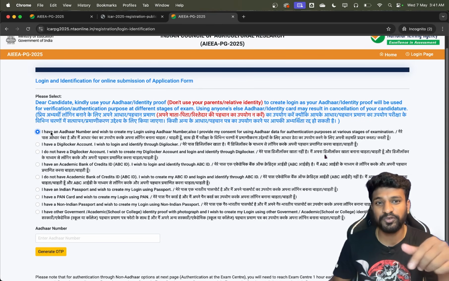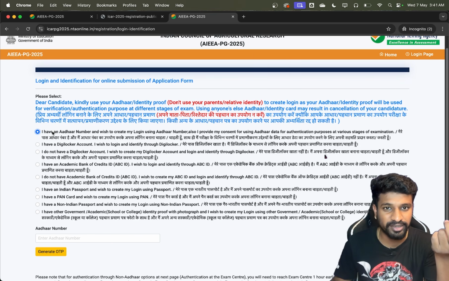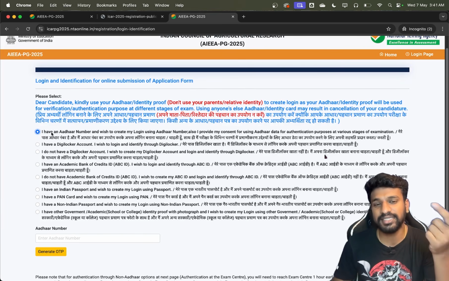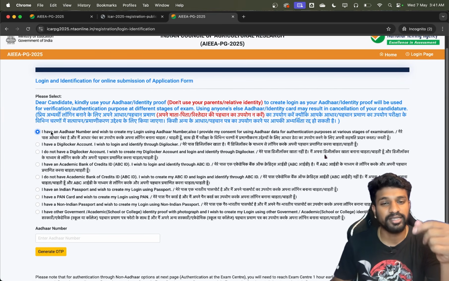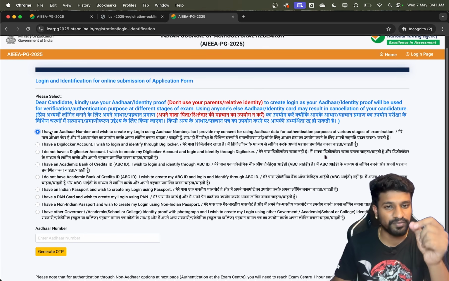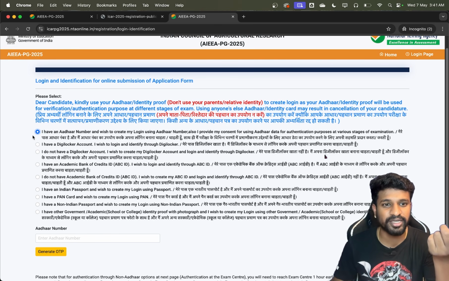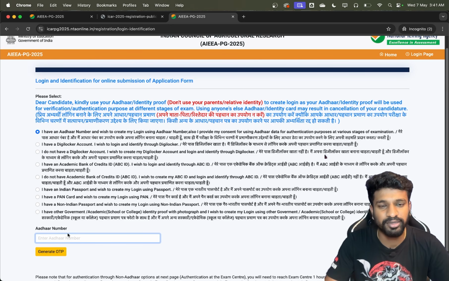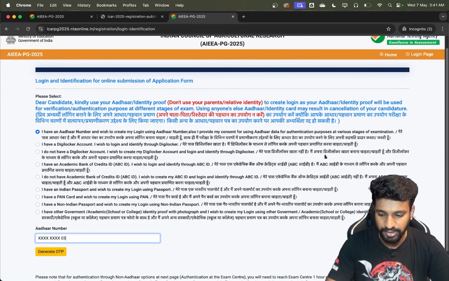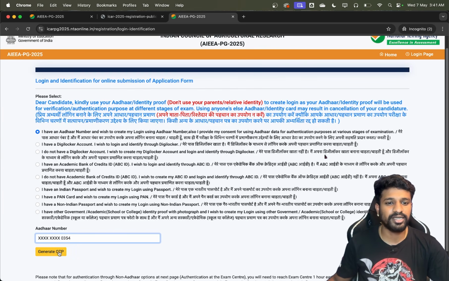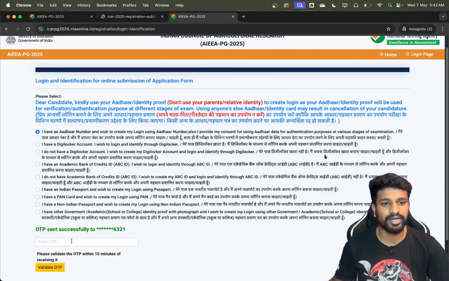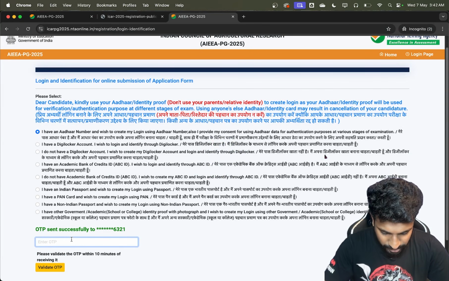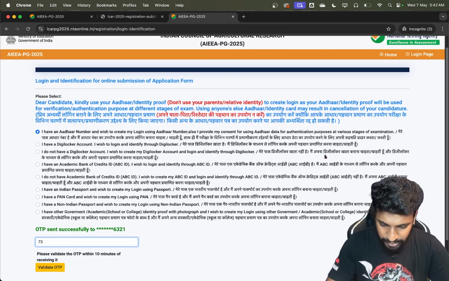But if you don't have a mobile number linked to your Aadhaar, or the number no longer exists or is not with you, and you are not able to get the OTPs, then you have to compulsorily choose one of the other options. Since my Aadhaar number is linked to my mobile number, I will choose this and enter my details and click on generate OTP. This is the first step, and next you will successfully get the OTP. So just check the OTP on the mobile and enter it.